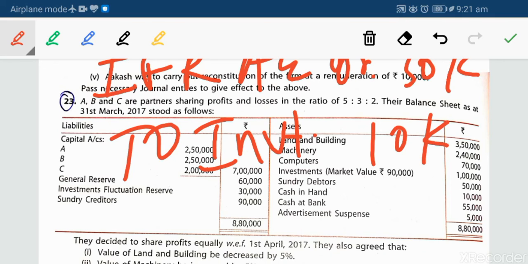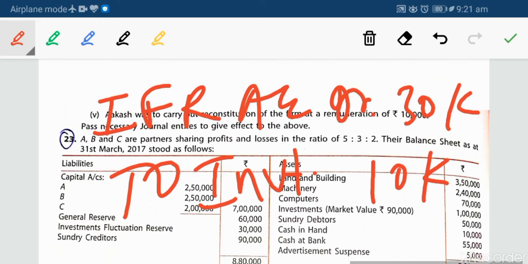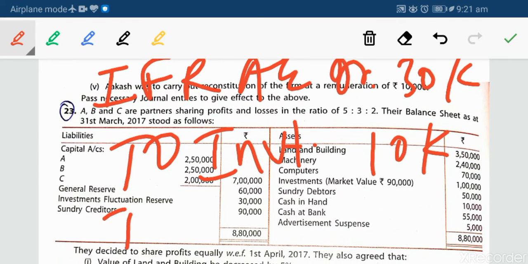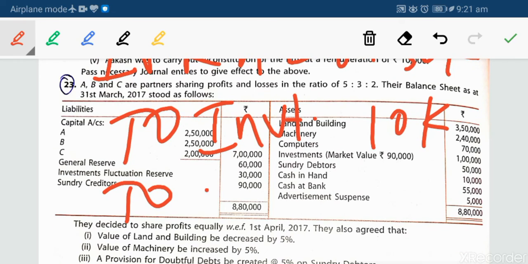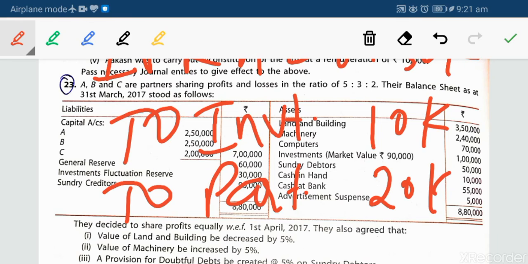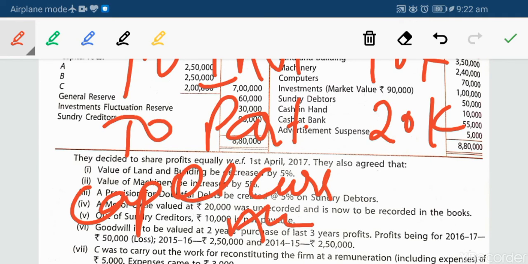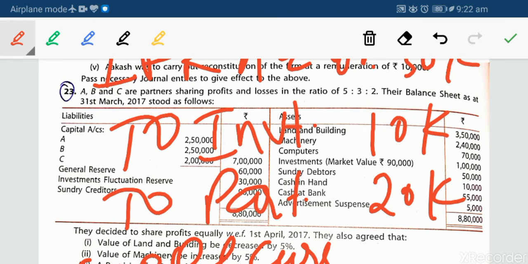I don't have proper space, so I am writing like this, and to partners capital or current account 20,000. This will be distributed in their profit sharing ratio, partners capital or current account. Okay, so like this we will pass the journal entry.